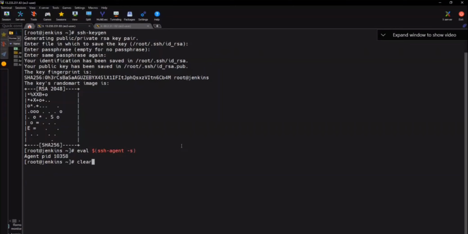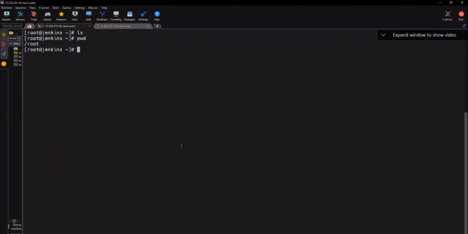Okay. Now what we do is now. Where are we in the root? Okay, no problem. So let's go and create a... Where are the keys now? Inside the root, go to this .ssh. If you do ls, are the keys there or not?